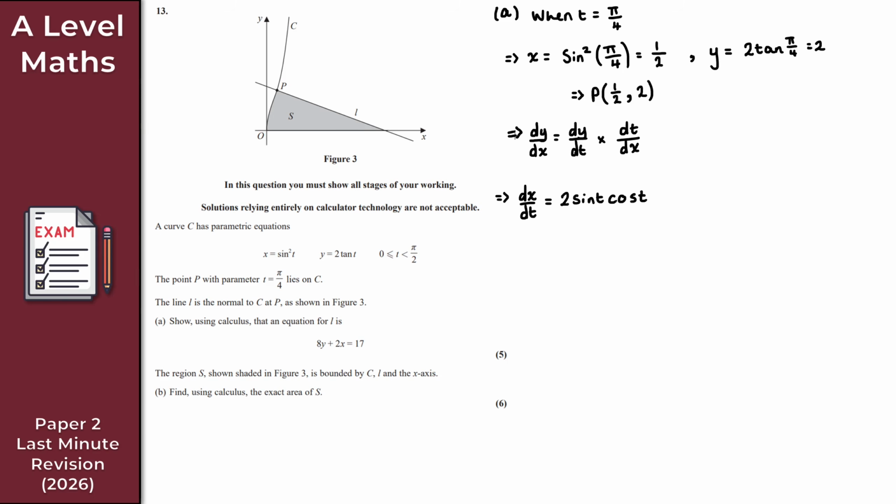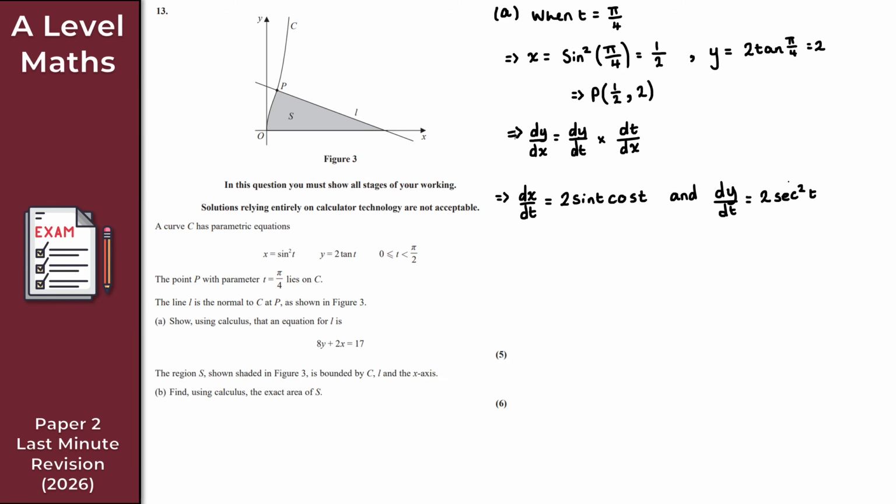And what I also want is dy by dt. So for dy by dt, I'll do it on the same line. What does that give us? Differentiating y with respect to t, it's a standard result, so just refer to your formula book, but what I get is 2 sec squared t. So 2 sec squared t.